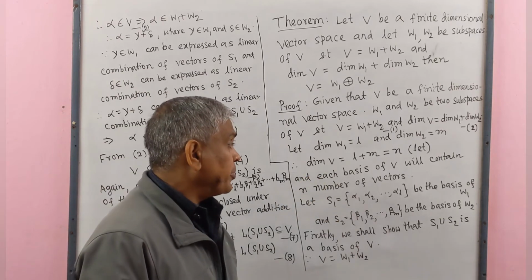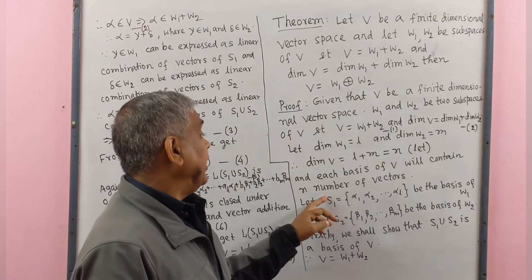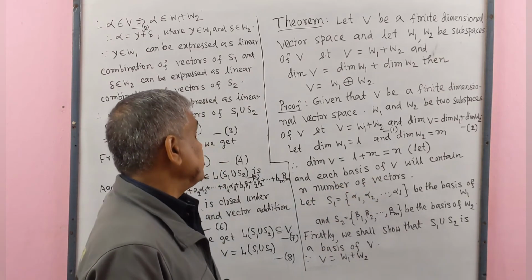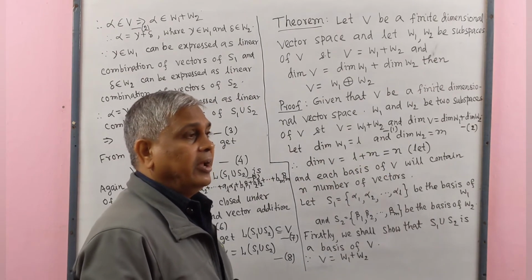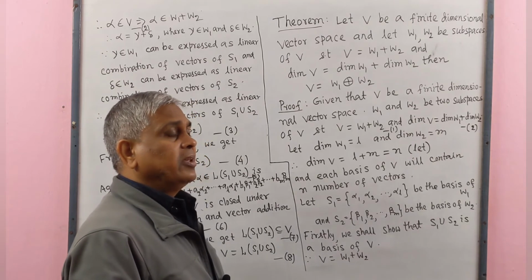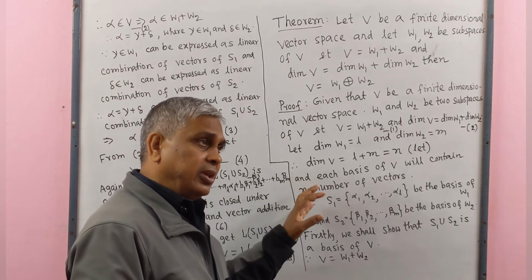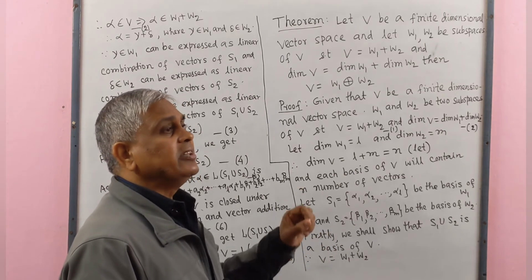Each basis of vector space V will contain n vectors, because the dimension of V equals n, and the definition of dimension is that the dimension of V is the number of elements in the basis.